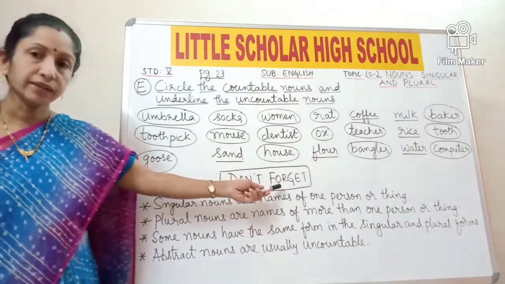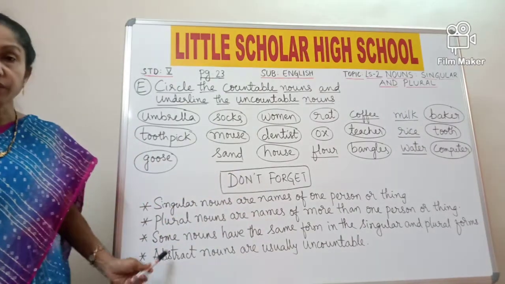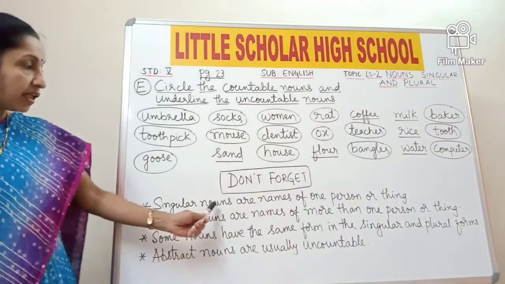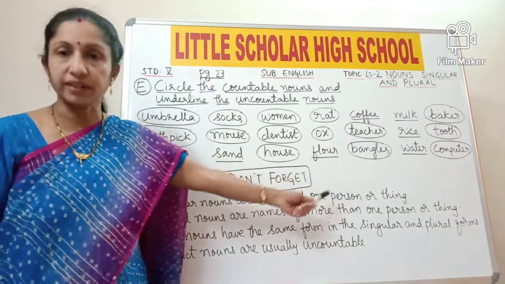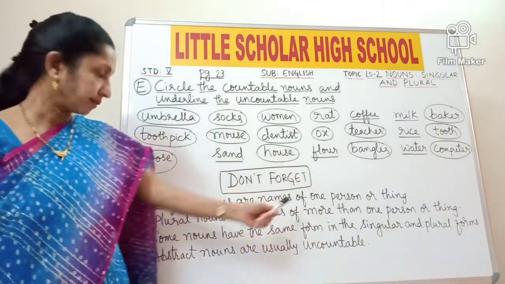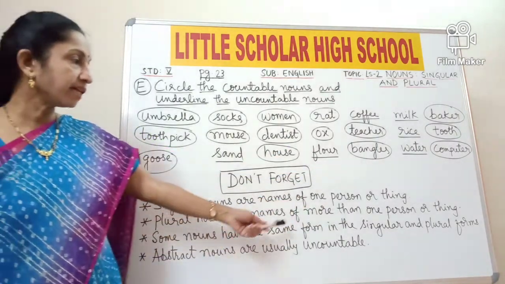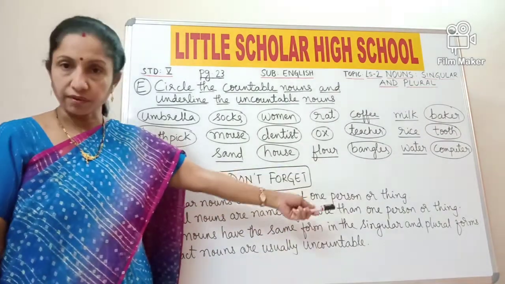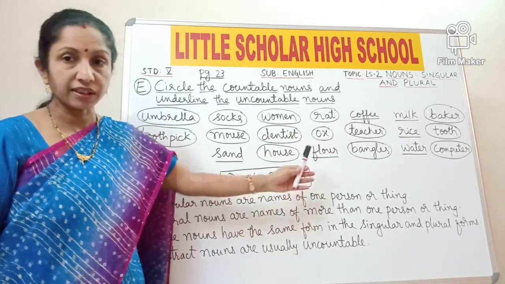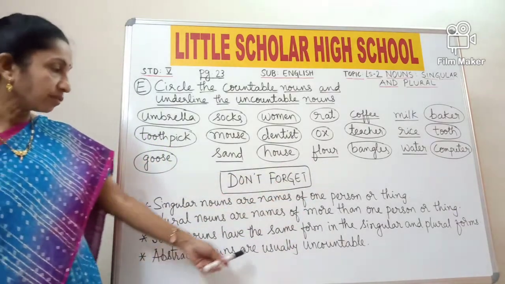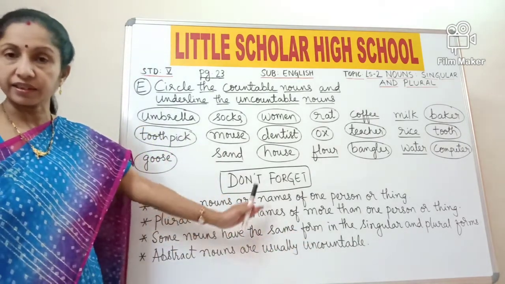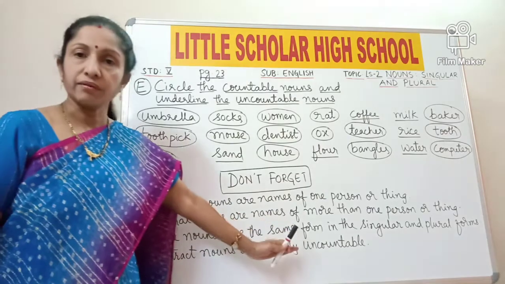Now don't forget. These are some of the important points which you should never forget from this lesson. Points to be noted. Singular nouns are names of one person or thing. Plural nouns are names of more than one person or thing. Some nouns have the same form in the singular and plural forms. For example, deer, fish. They have the same form in the singular as well as plural form. Abstract nouns are usually uncountable. Abstract nouns are the names of the feelings, ideas, etc., which are usually uncountable.